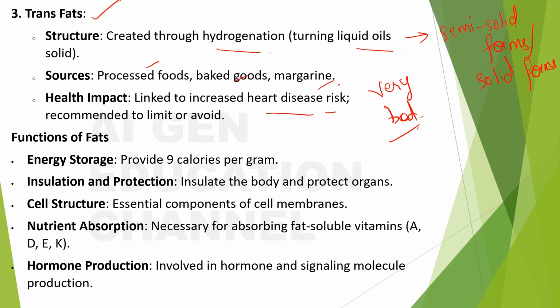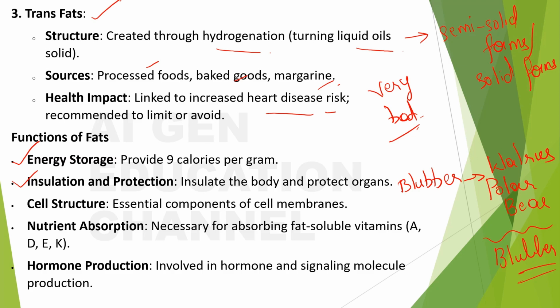What are the functions of the fats? Just think of it. It would be energy storage, right? This you all know. And next, insulation and protection. In some animals we spoke, right? They will have blubber. Yes or no? Do you remember that? Blubber in animals like walrus and polar bears, which are in the polar areas, for protection from the extreme cold climate. Their body will have blubber, a fatty layer.